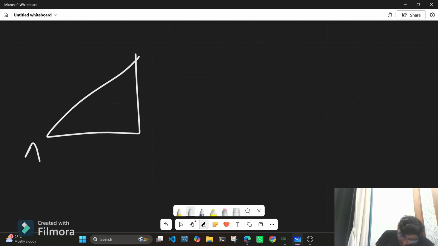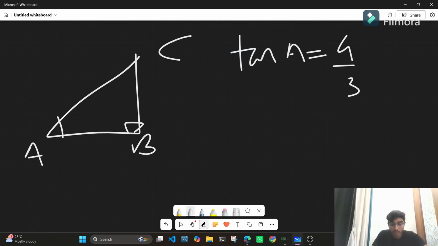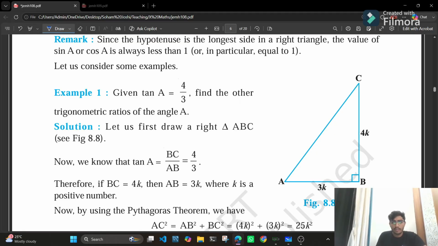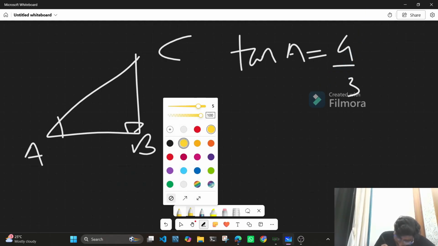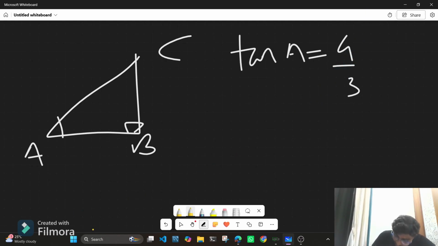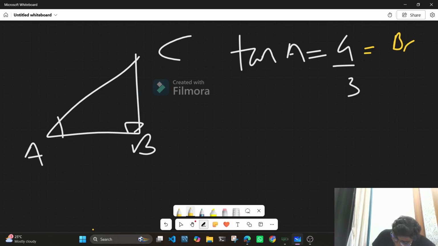So now let us take triangle ABC, right angled at B, and this is angle A. We are given that tan A is equal to 4 by 3. We know that tan A is the side opposite to the angle, that is BC, upon the side adjacent to the angle, that is AB.